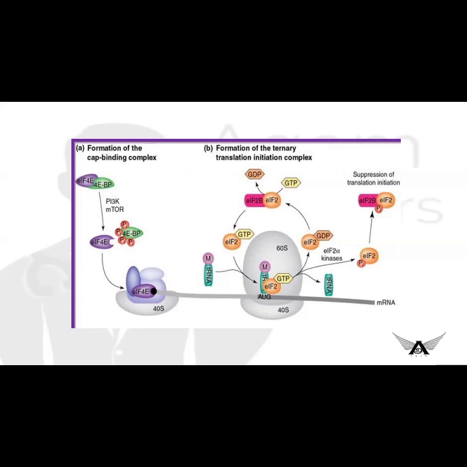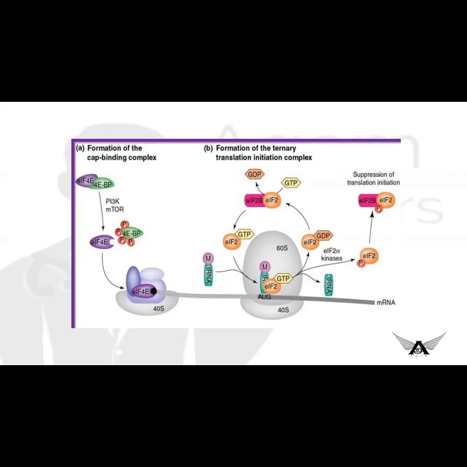The 4E is responsible for the recognition of the mRNA cap, and this is the rate limiting step of the whole process. At the end, this initiation complex will bind with the 60S ribosomal unit, and as a whole the 80S ribosomal unit will be formed, and this leads to the formation of the ternary translational initiation complex.